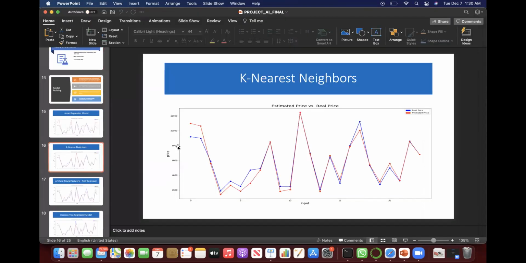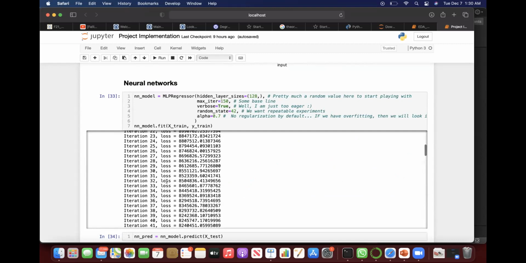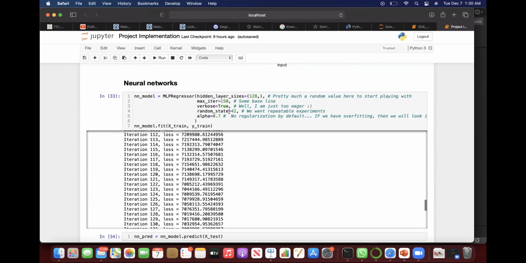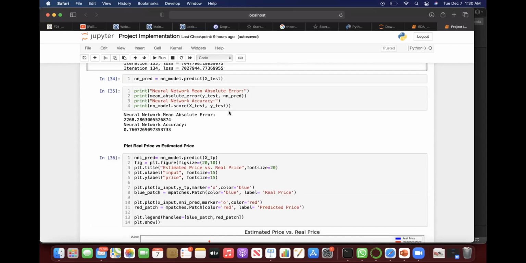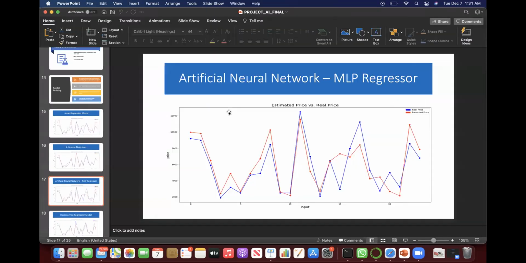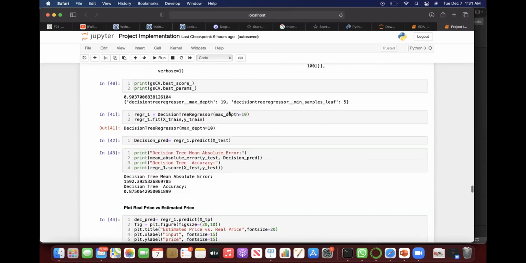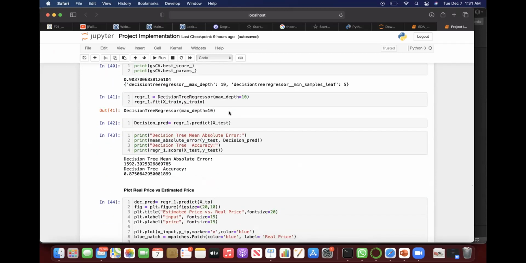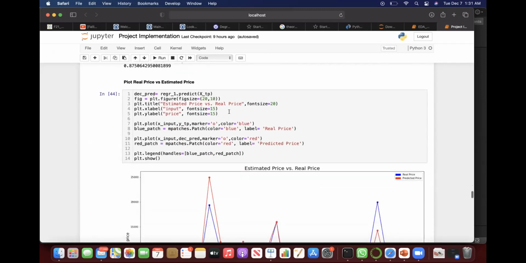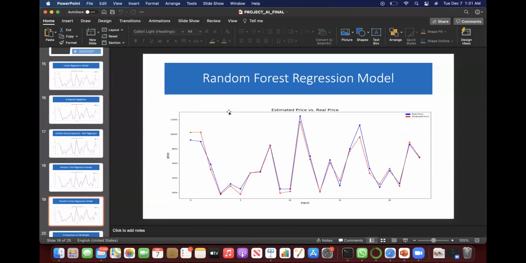With the artificial neural network, the MLP regressor, we'll use 150 iterations to get the predicted values of the mean absolute error and the accuracy. We'll also plot the real prices versus estimated prices. Continuing with the decision tree regression model, we'll use grid search CV, and get the mean absolute error and the accuracy. Here also we'll plot real prices versus estimated prices, and this is the estimated price graph.